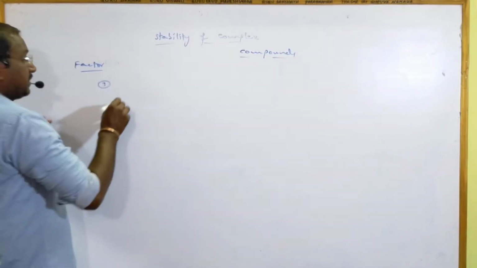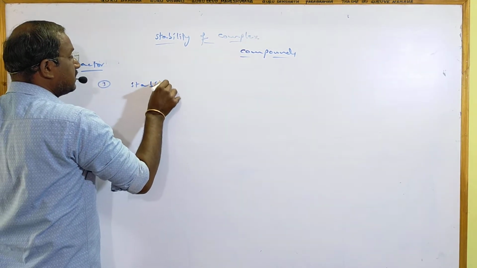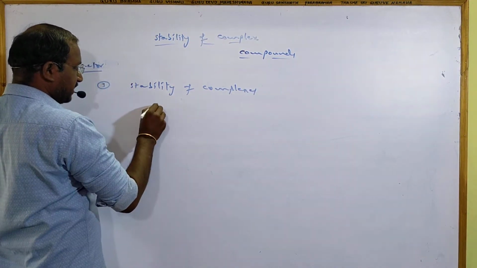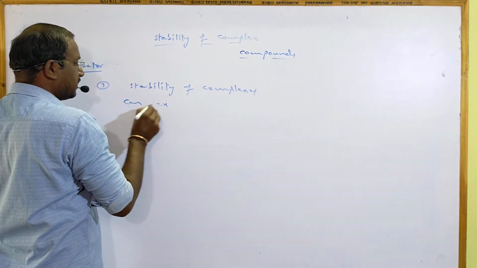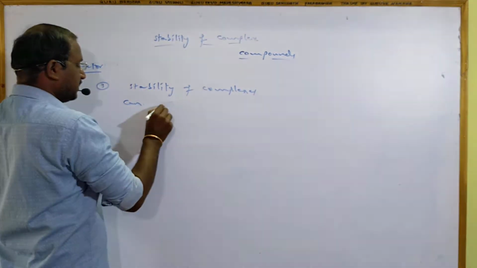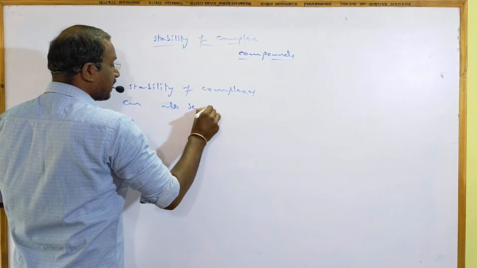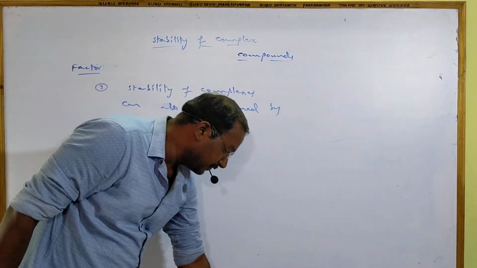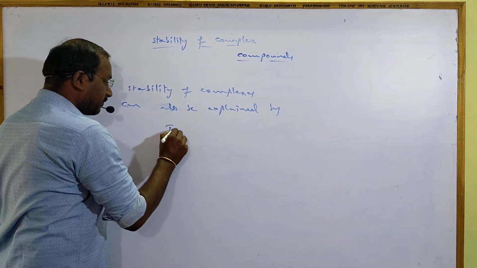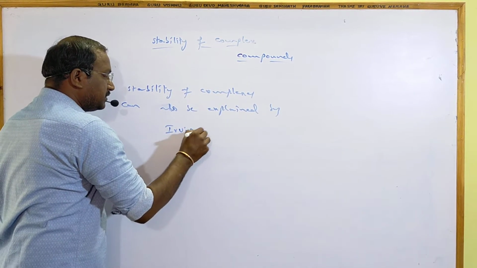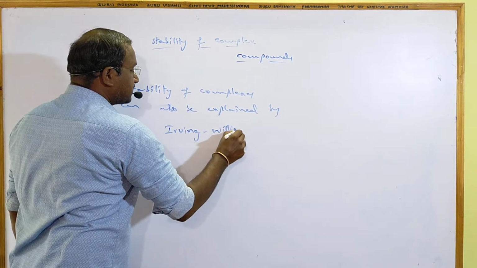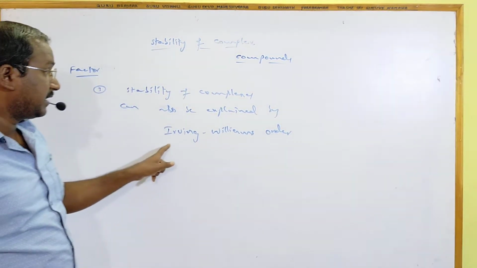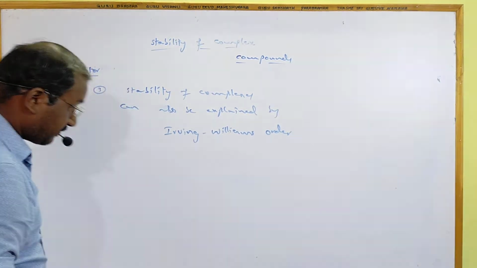The stability of complexes can also be explained by the Irving-Williams order.